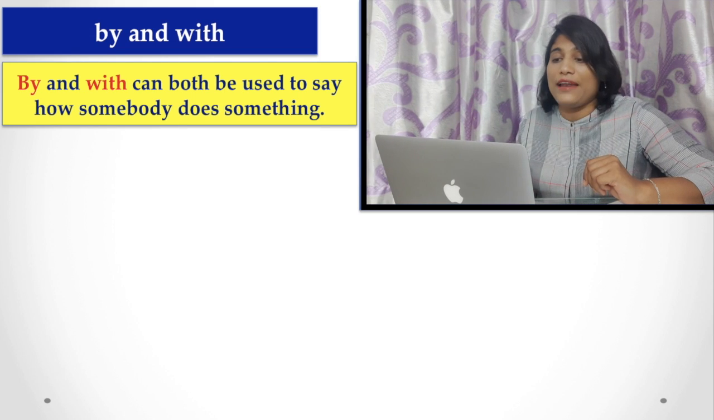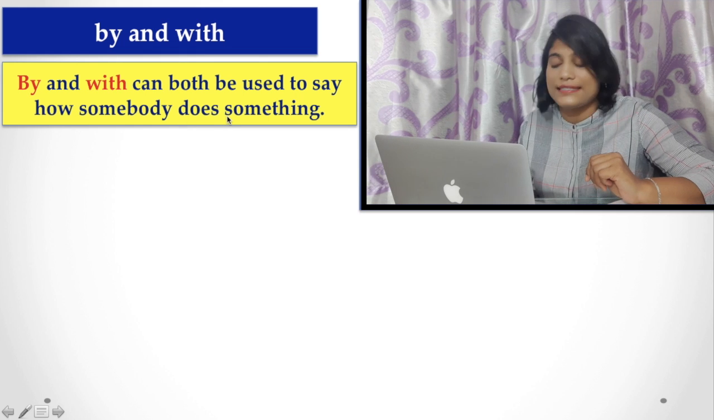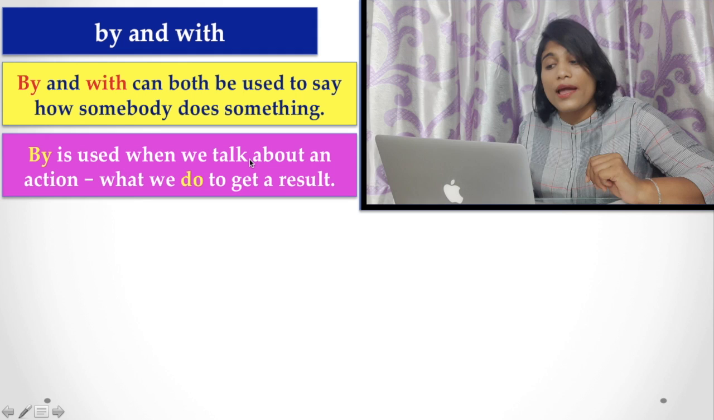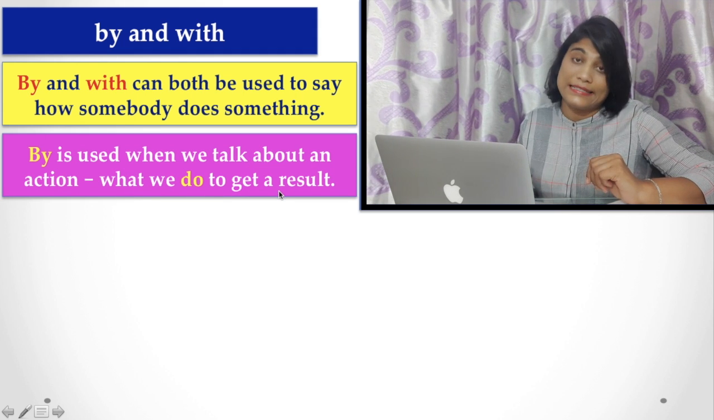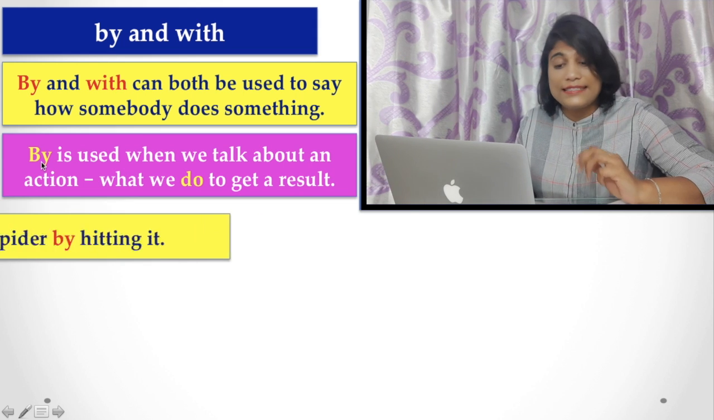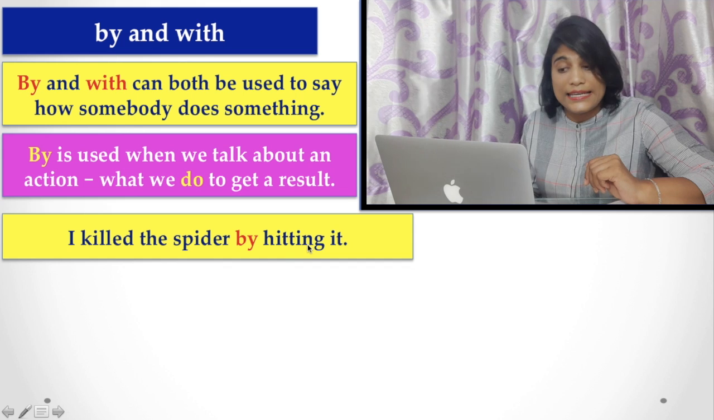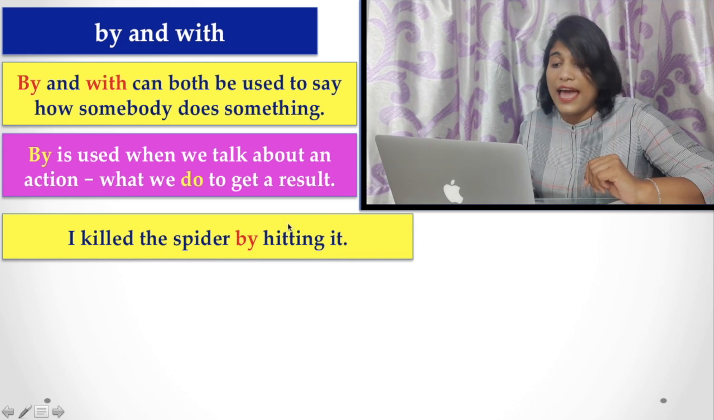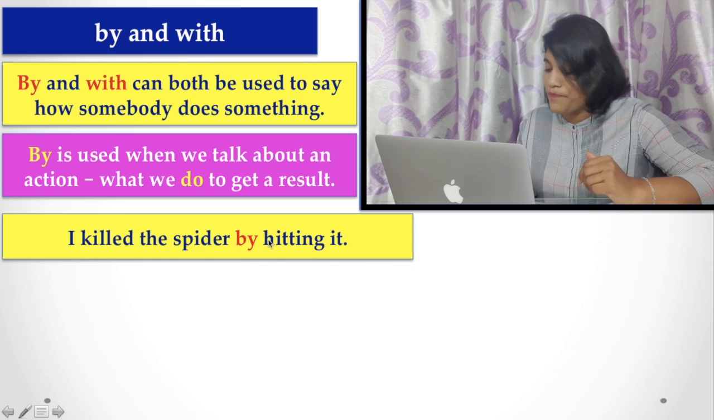By and with can be used to say how somebody does something. By is used when we talk about an action, what we do to get a result. This is the example for you. I killed the spider by hitting it. That means by hitting it refers to the action, and the result is I killed the spider.